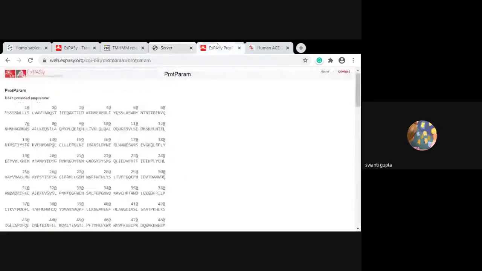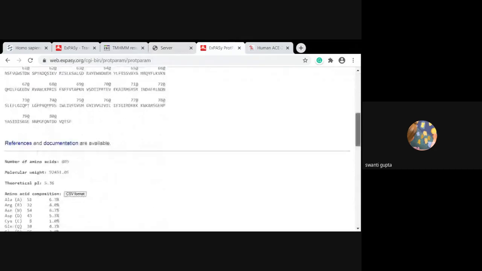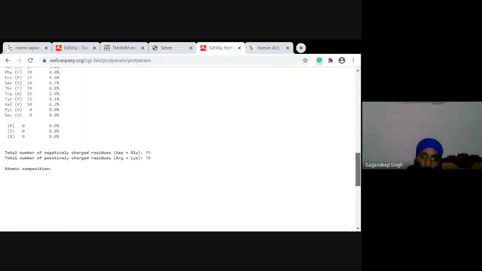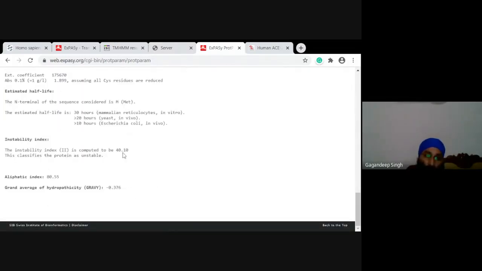And then at ProtParam for physicochemical analysis, it is showing 805 amino acids. Yeah, this is fine. Okay, no problem. That's good. And now you should select at least 10 to 20 sequences, then download, and then proceed for other work. Okay. Any other question?